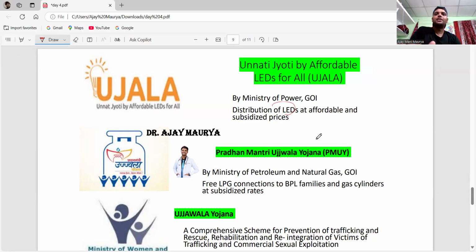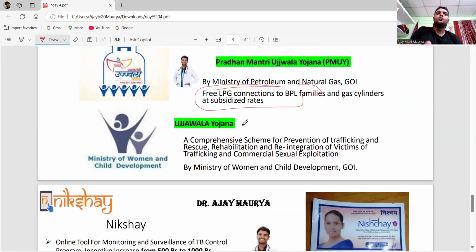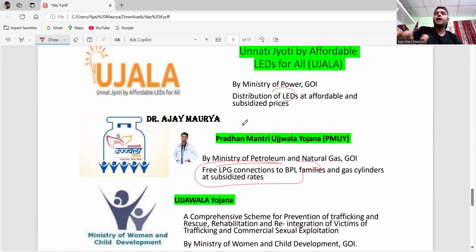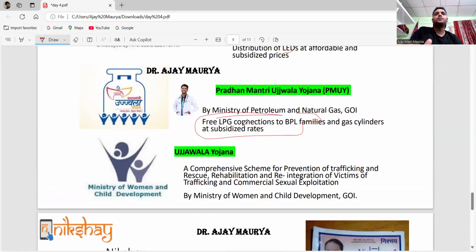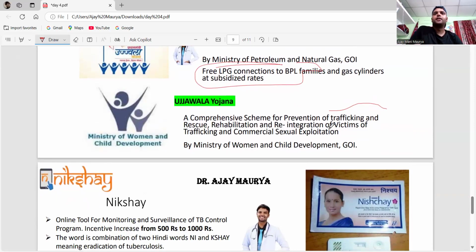Next, see here there is Ujjwala. Ujala means lightning, and Ujjwala means a free LPG connection. Free LPG connection, this is Ujjwala. And there is another one, for the prevention of trafficking and the rescue. Okay, then we have to remember this one.